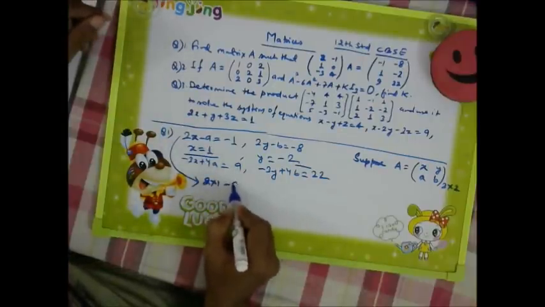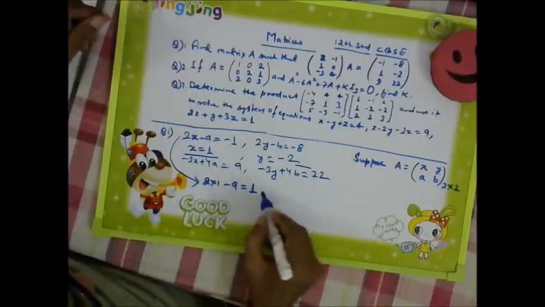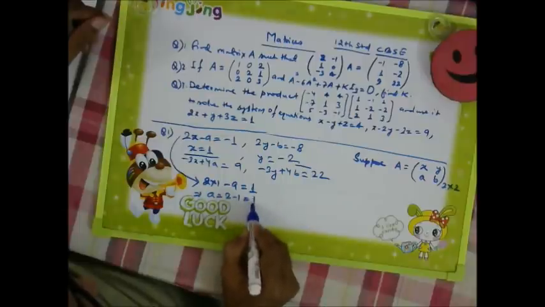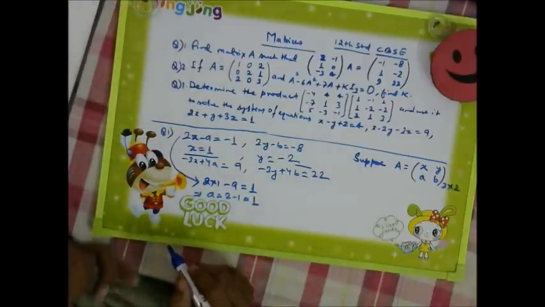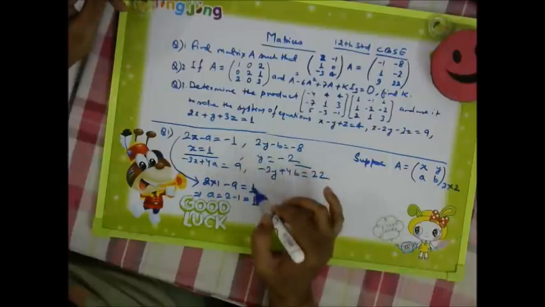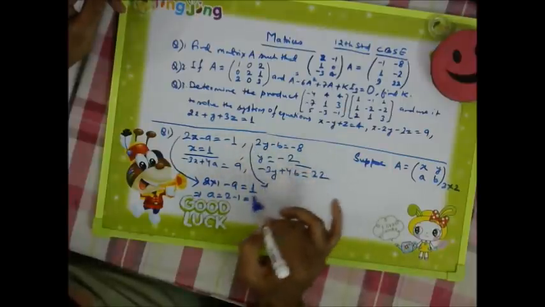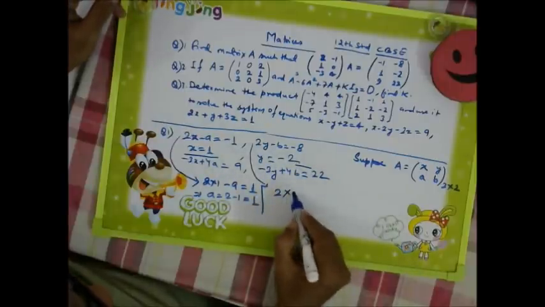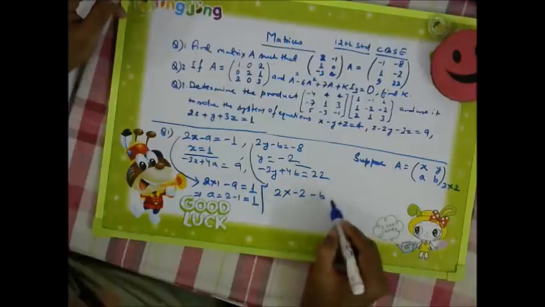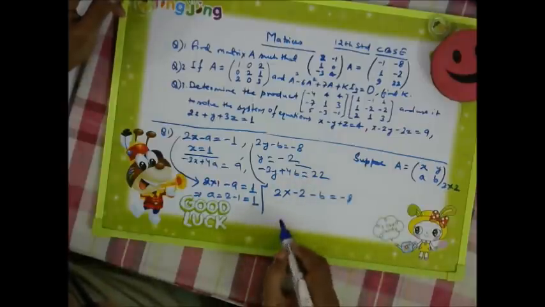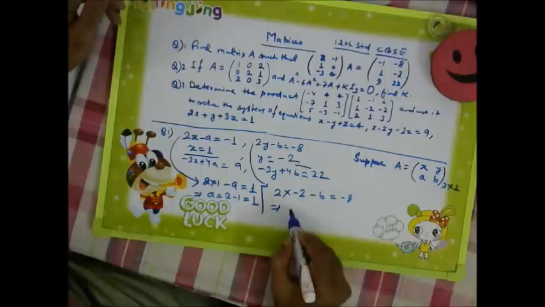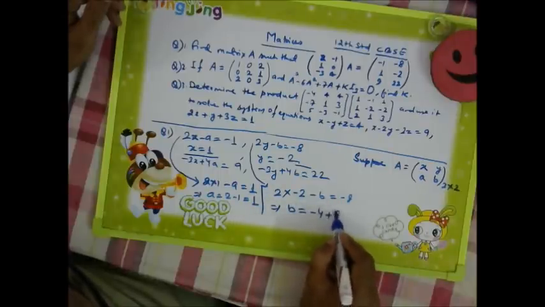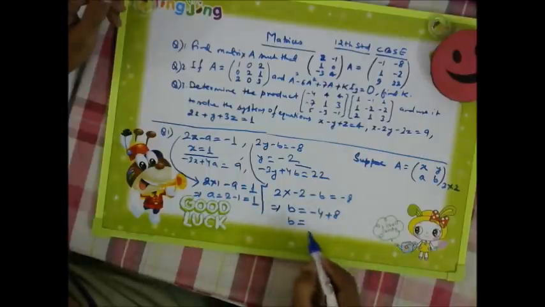So from this equation, putting x equal to 1, 2 into 1 minus a is equal to 1, and this gives us a equal to 2 minus 1, which is equal to 1. Similarly, from here, 2 into y, which is minus 2, minus b is equal to minus 8, which gives us b equal to minus 4 plus 8, so b is equal to 4.